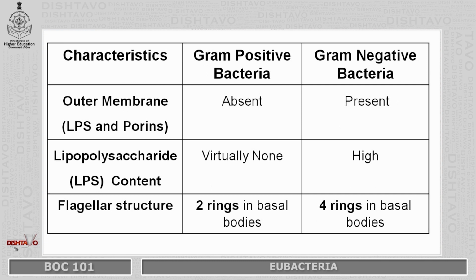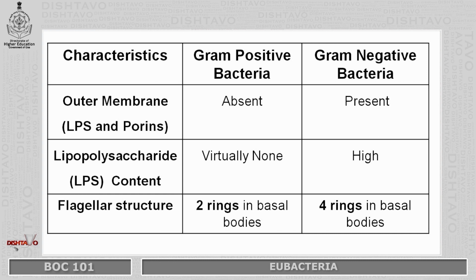Outer membrane, which is made up of lipopolysaccharide and porins, is absent in positive bacteria and present in negative bacteria. So the lipopolysaccharide content is virtually none in positive bacteria and it is very high in negative bacteria.